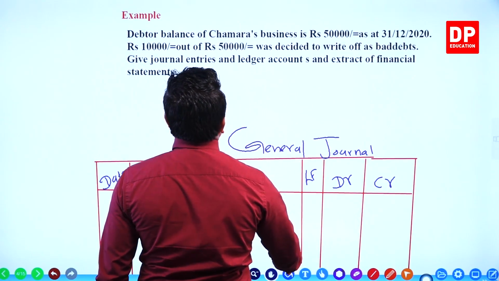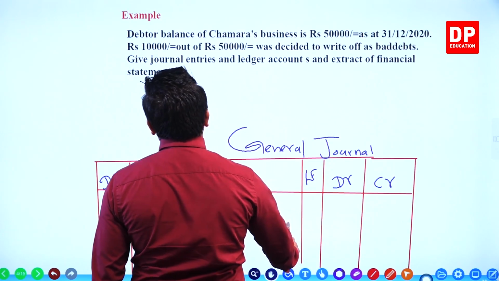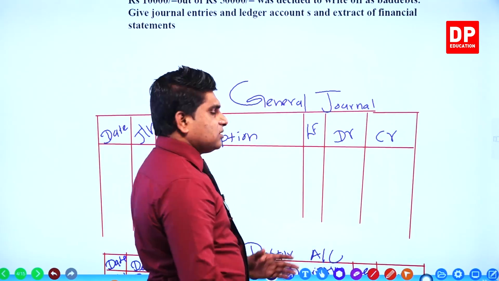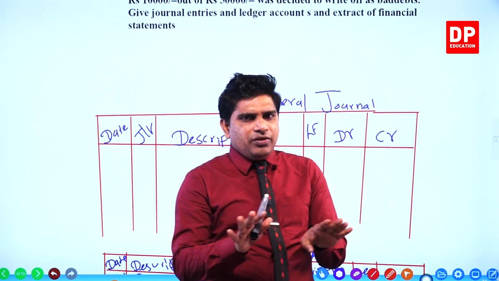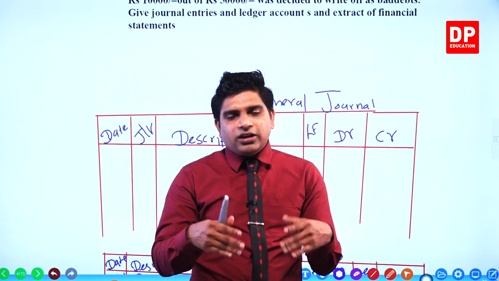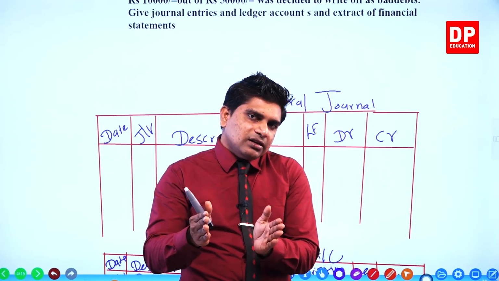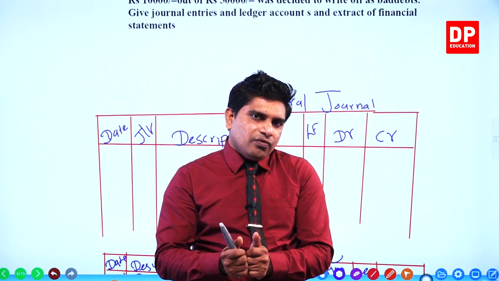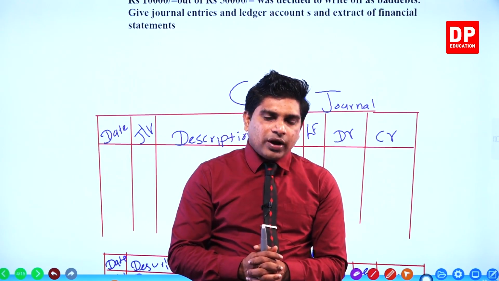Debtor balance of Chamr's business 50,000 as at 31st December 2020. This is the available balance of the debtors. Here they never mention credit sales. In the past they have sold, but the remaining balance of debtors is 50,000 as at 31st December 2020.